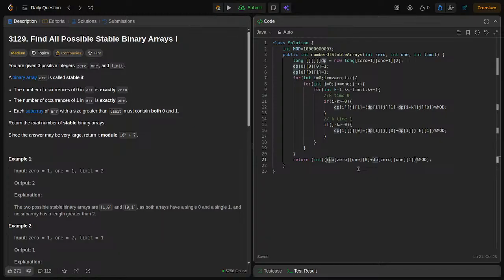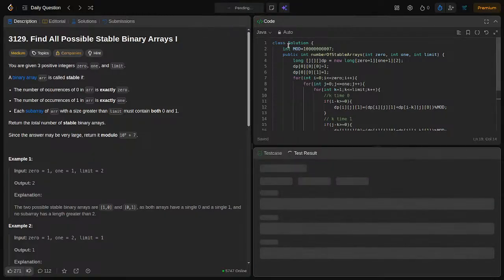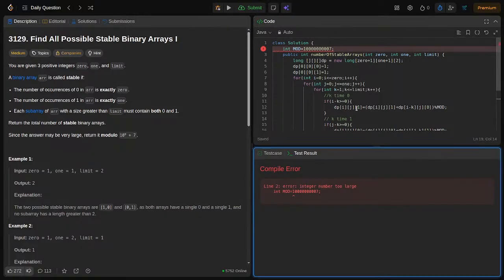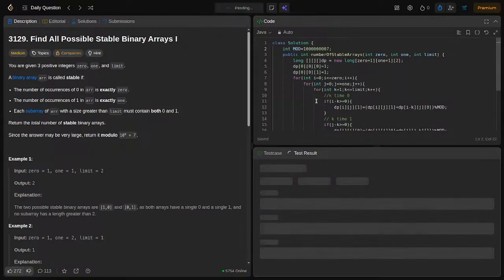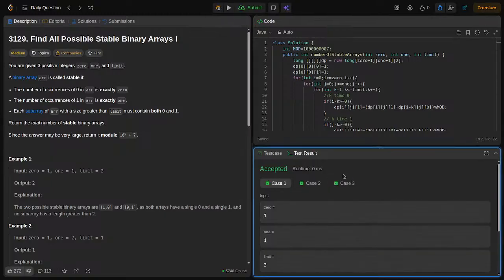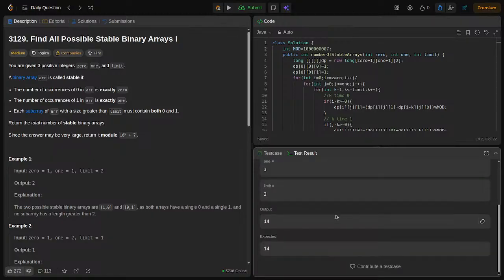So, we will run this to see whether our approach is correct or wrong. Here I think I maybe missed one number. So, hopefully our test case has passed.